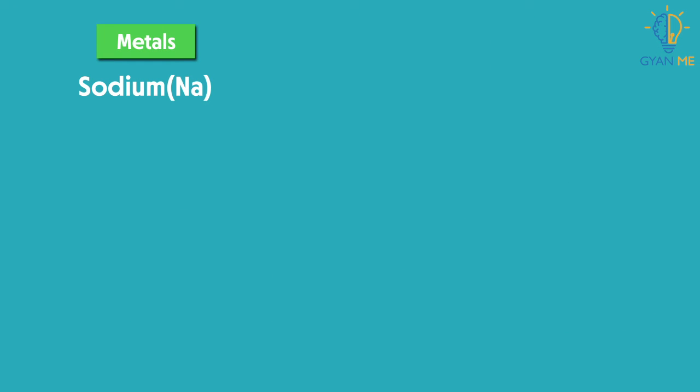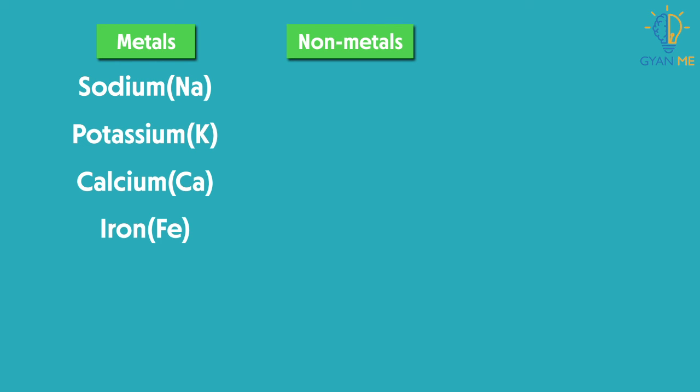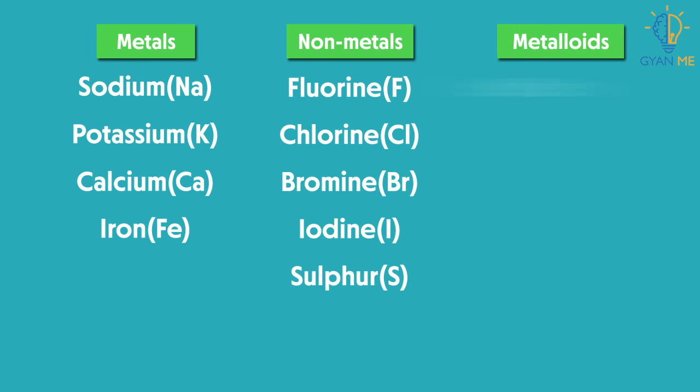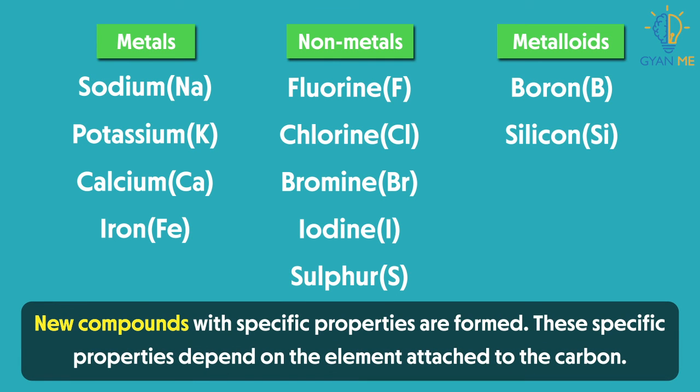Metals like sodium, potassium, calcium, iron, etc. Non-metals like fluorine, chlorine, bromine, iodine, sulfur, etc. And metalloids like boron and silicon form bonds with carbon. And new compounds with specific properties are formed.